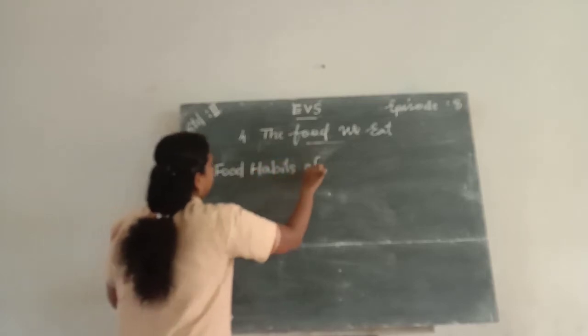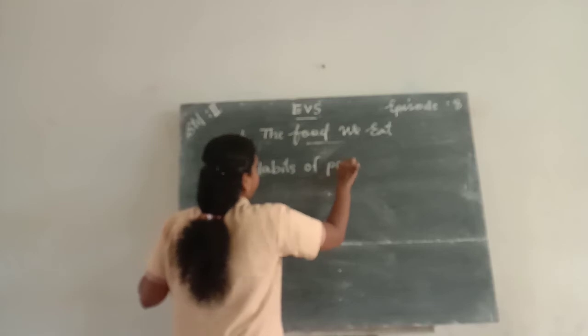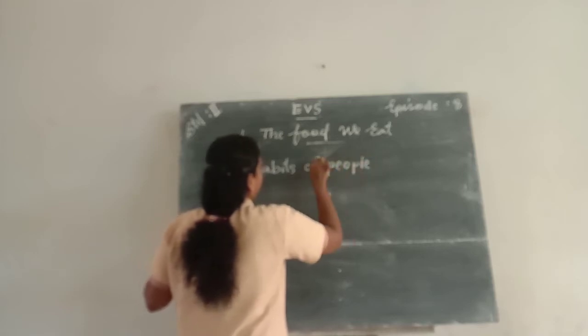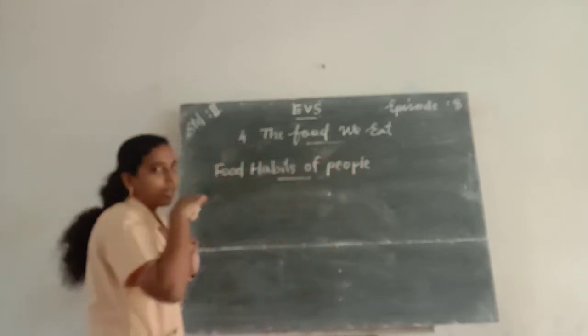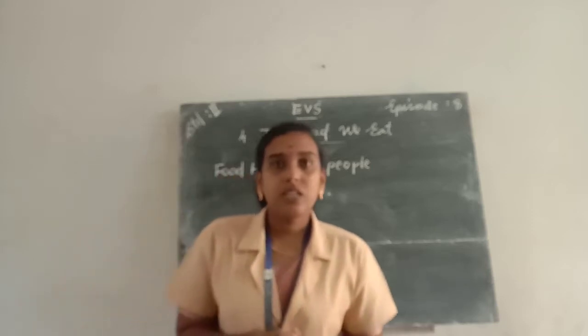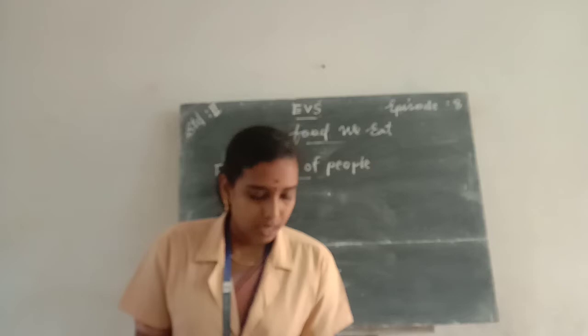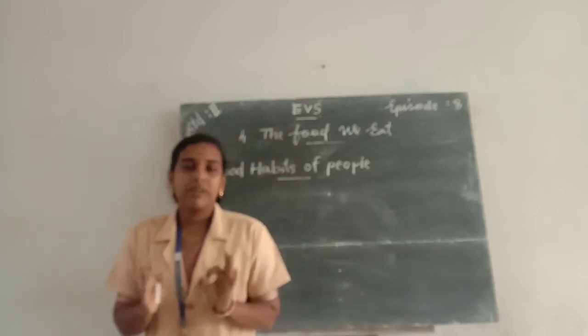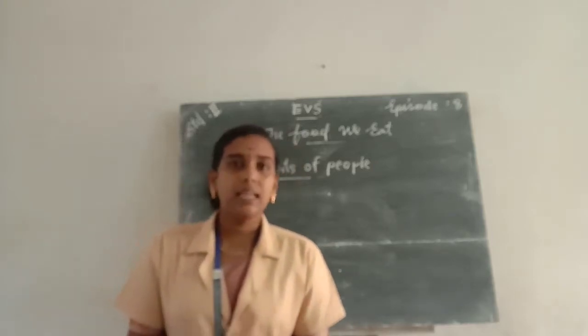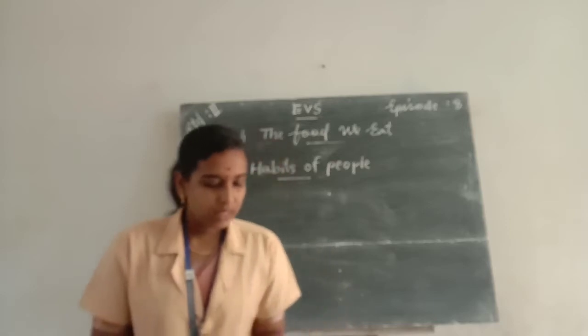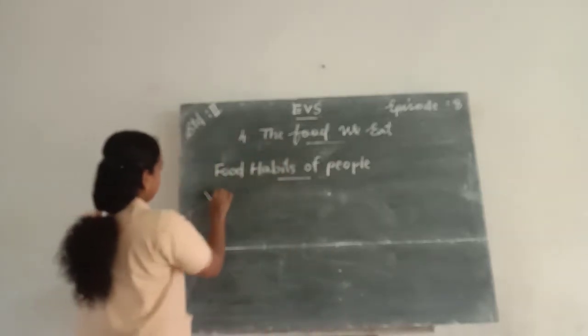Food habits of people. Different people eat different types of foods. According to their food habits, people are mainly divided into two categories: vegetarians and non-vegetarians.